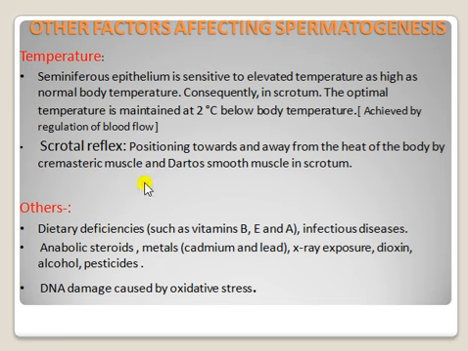Others: dietary deficiencies such as vitamins B and E, infectious diseases, anabolic steroids, metals, X-rays, alcohol, pesticides, and DNA damage caused by oxidative stress. These metals inhibit sperm production, and these deficiencies inhibit the production. So these are the factors.